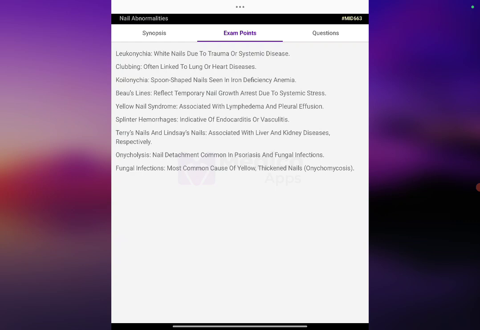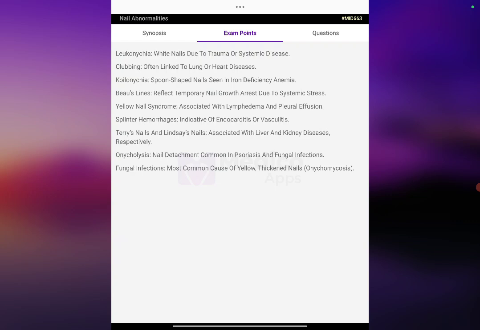Summary. Leukonychia: white nails due to trauma or systemic disease. Clubbing: often linked to heart or lung disease. Koilonychia: spoon-shaped nails seen in iron deficiency anemia. Beau's lines reflect temporary nail growth arrest due to systemic illness. Yellow nail syndrome is associated with lymphedema and pleural effusion.